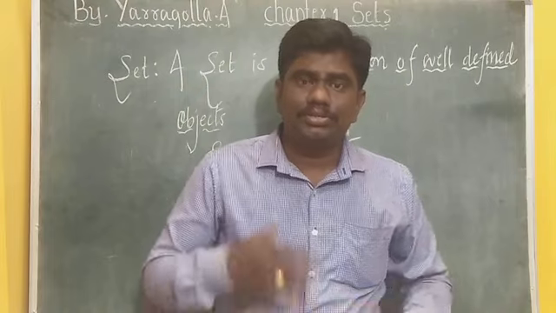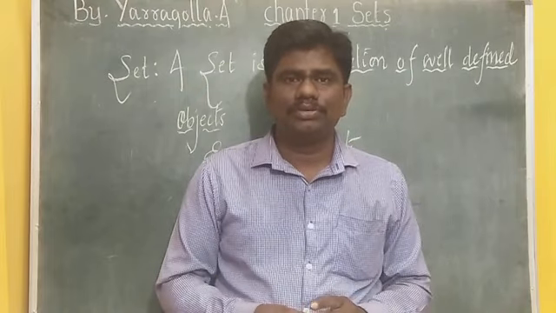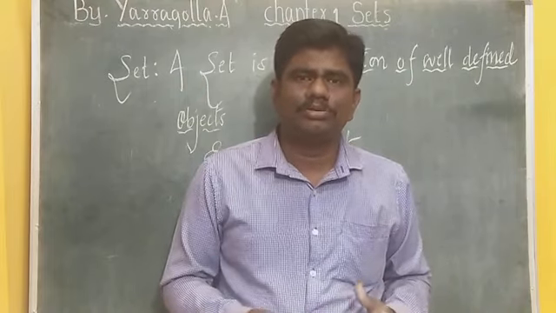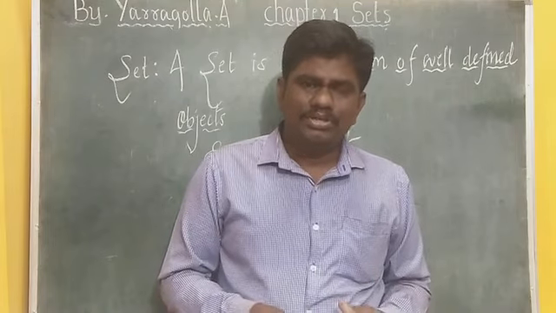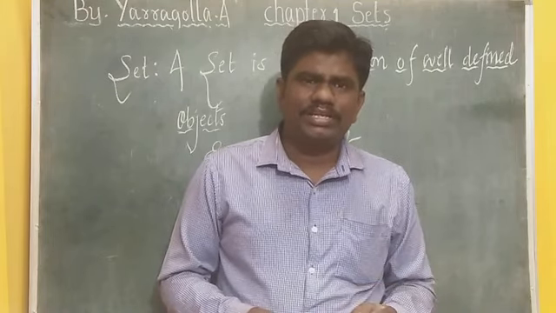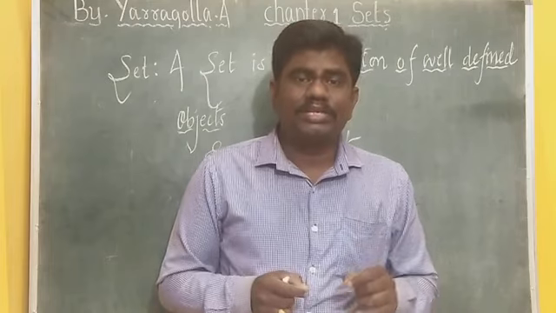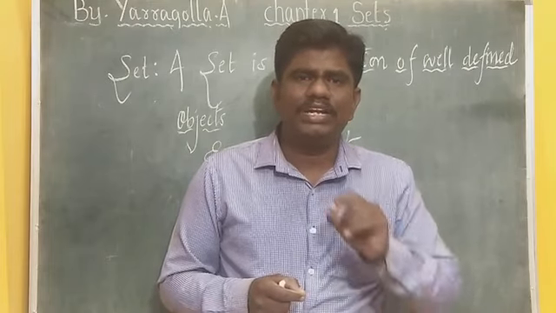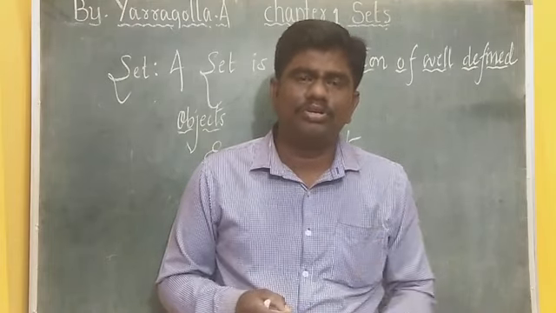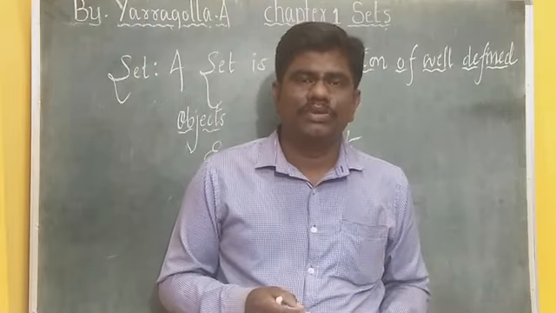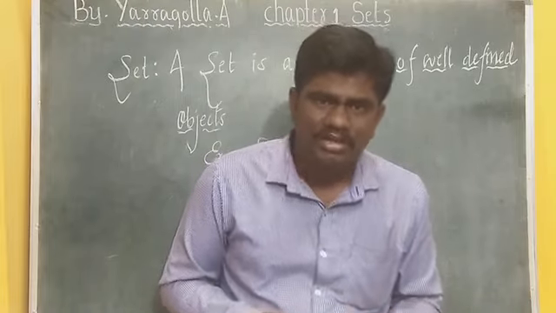Suddenly somebody says 0. So everybody objects now. Why? Because 0 does not belong to the natural numbers. So what we understand here is a set is the collection of well-defined objects. Nobody can argue about the objects we have selected in writing the set.